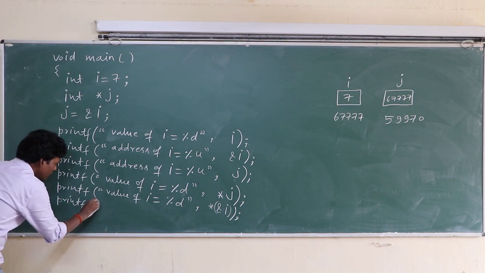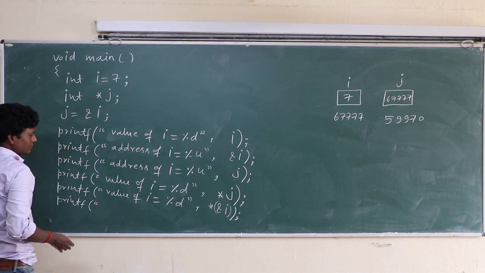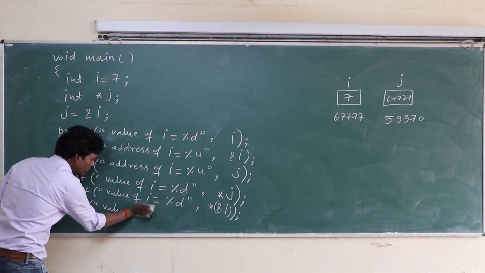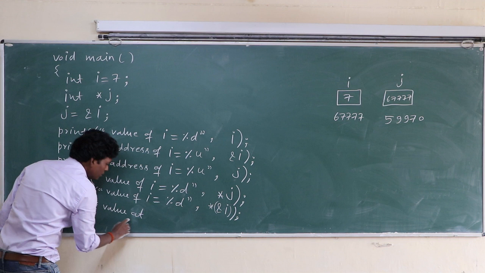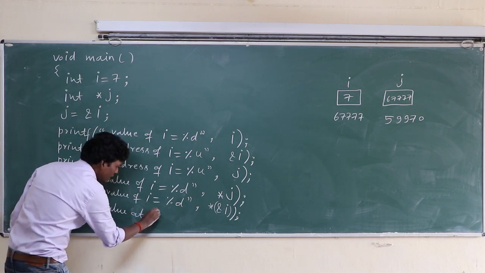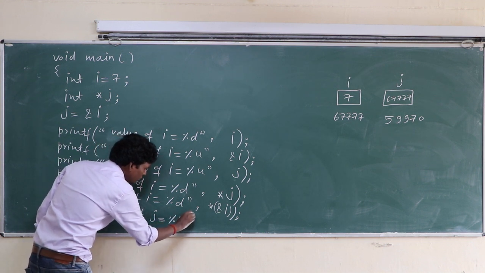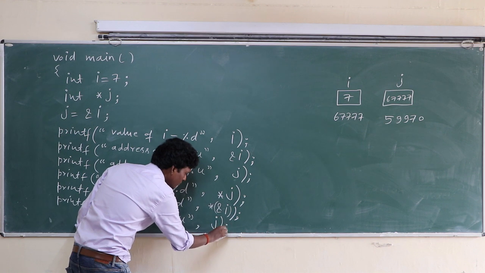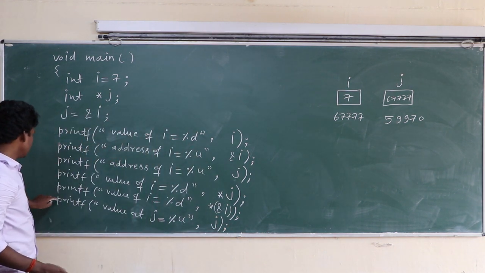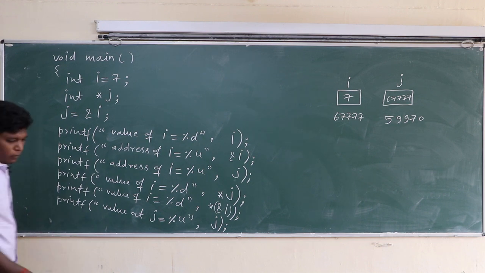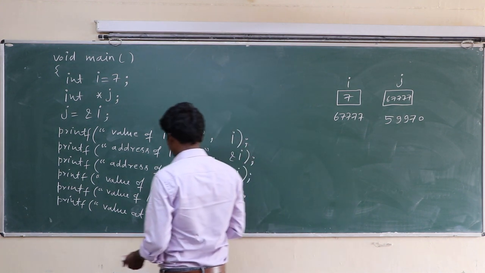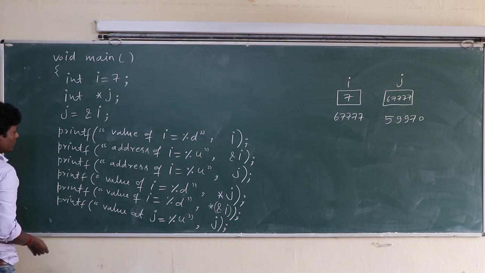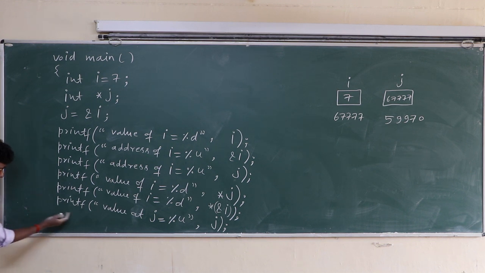Printf("value at j equal to %u"). Okay, one more printf. Basically, there is no space, so we write here